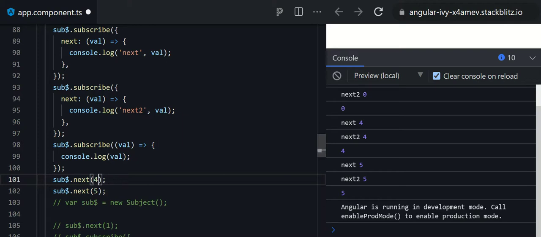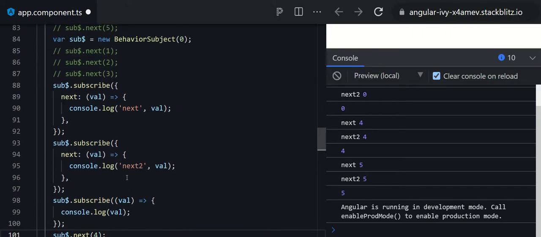So you can see here they are getting 4, and then their subscriber is getting 5. So this is actually a behavioral subject. In a behavioral subject, initial data needs to be there, and all of its subscribers will get the initial data or maybe the latest data, and after subscribing, whatever data will be produced they will get it.